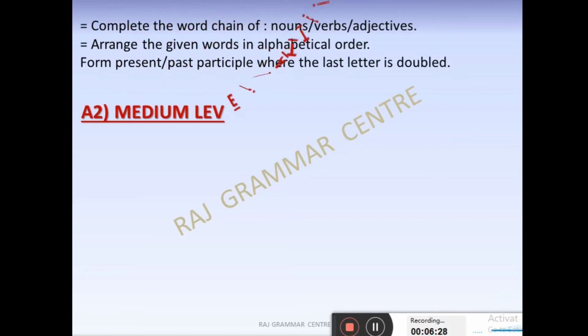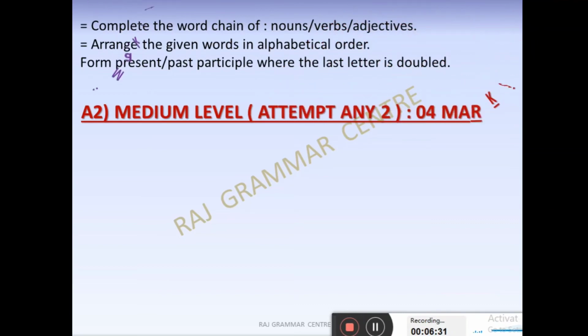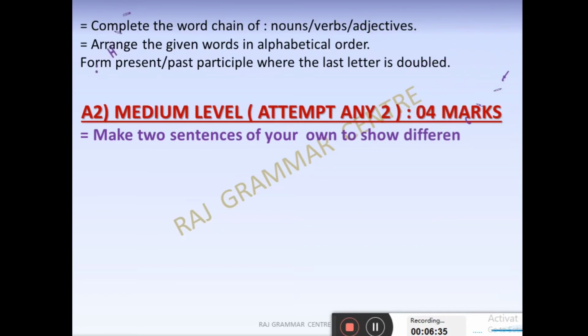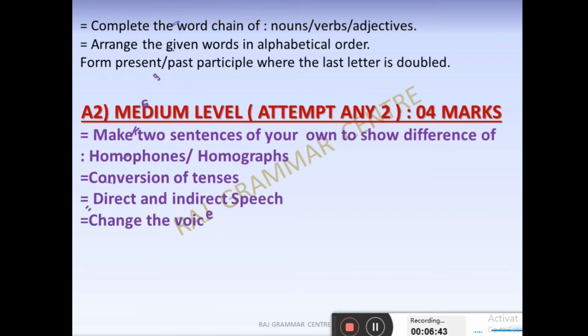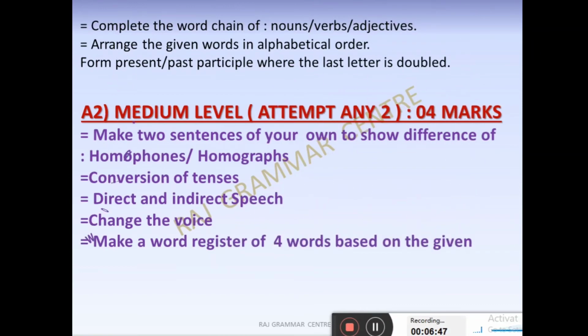See that A2 part, medium label: attempt any 2, 4 marks. Remember it. Here are 2 questions you have to attempt, each for 2 marks. Earlier, in the first part, what was there? Each for 1 mark. So it was the simple, easier label. But here there are 2 marks, which means there might be little difficulties.